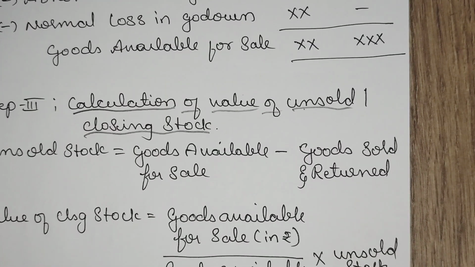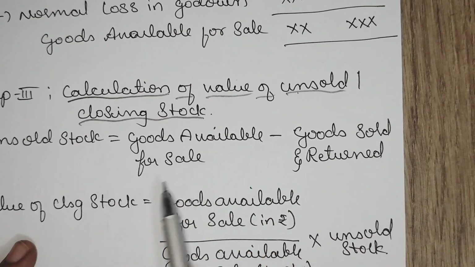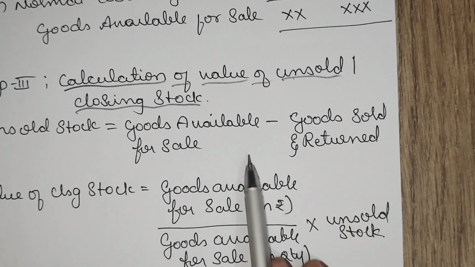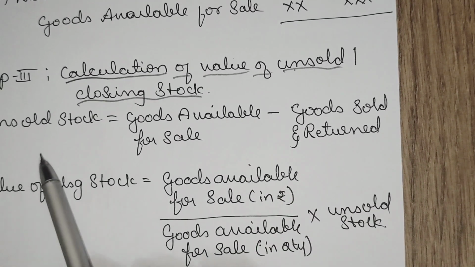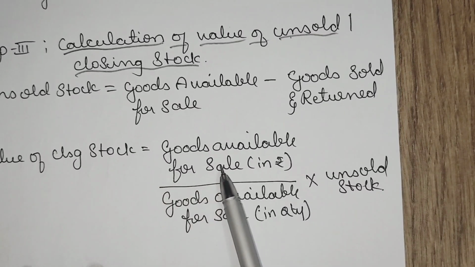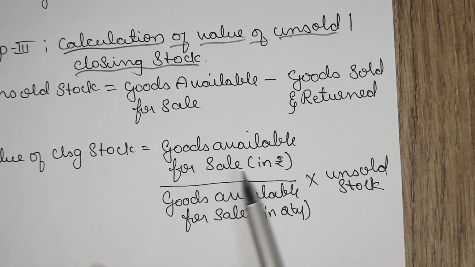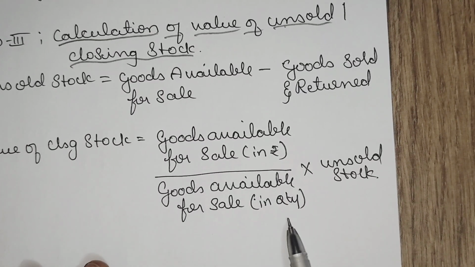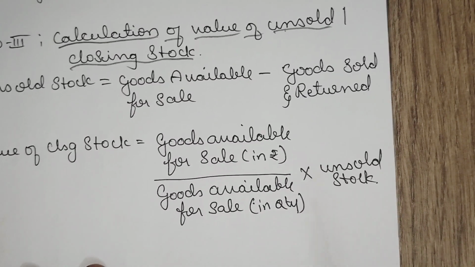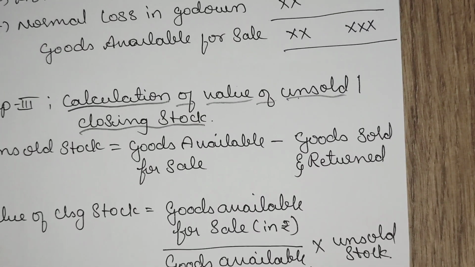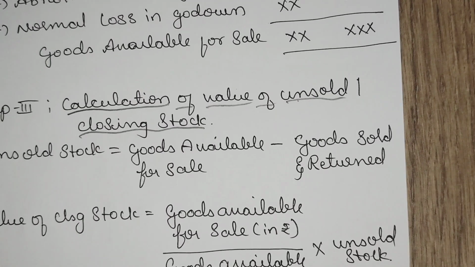Then we calculate unsold or closing stock. Unsold stock is goods available for sale minus goods sold or returned. That should be deducted to get the unsold stock. Value of closing stock will be calculated by dividing goods available for sale in rupees by goods available for sale in quantity, into unsold stock quantity. Yes, this is all about the commission, losses and calculation of the unsold stock.